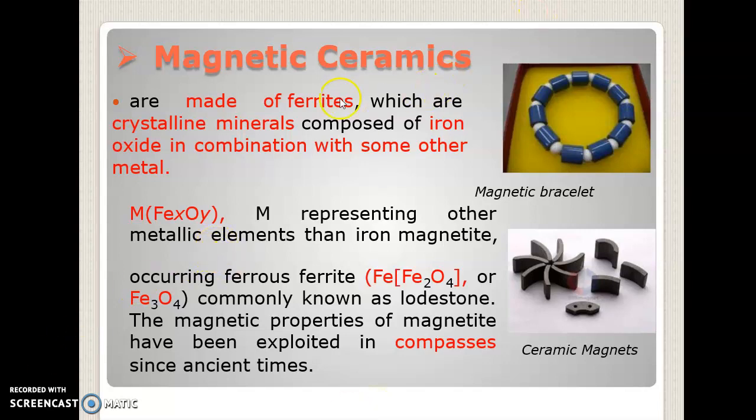Next is magnetic ceramics. They are made of ferrites, which are crystalline minerals composed of iron oxide in combination with some other metals, with a formula like a metal associated with iron oxide. One example is ferrous ferrite or iron oxide, commonly known as lodestone. The magnetic properties of magnetite have been exploited in compasses since ancient times.